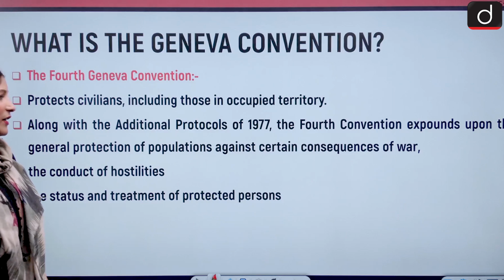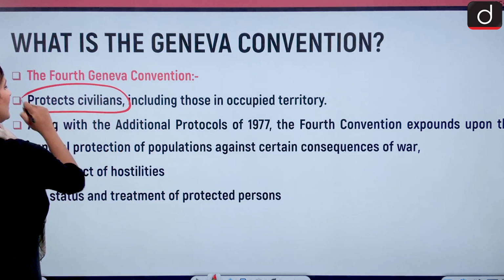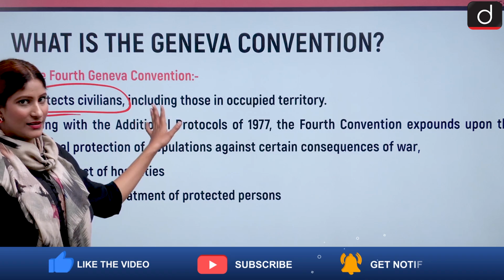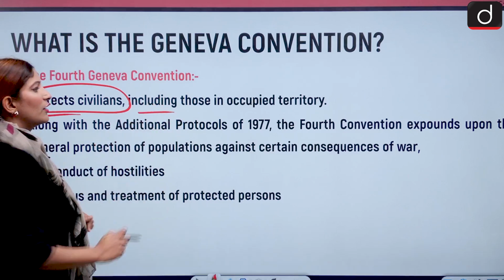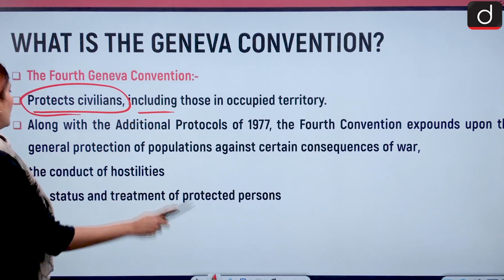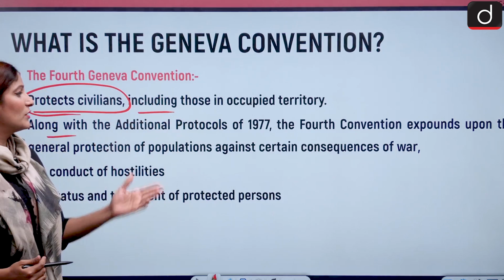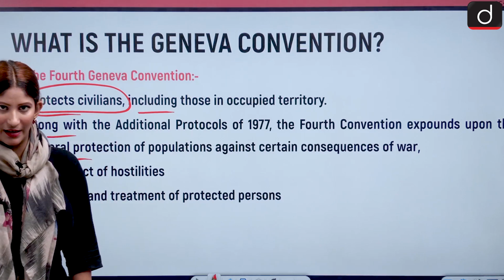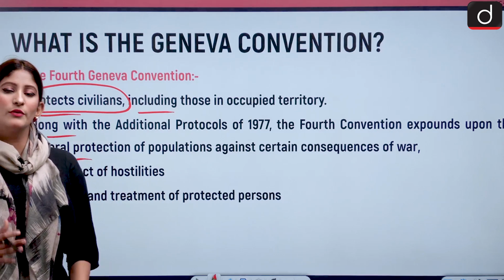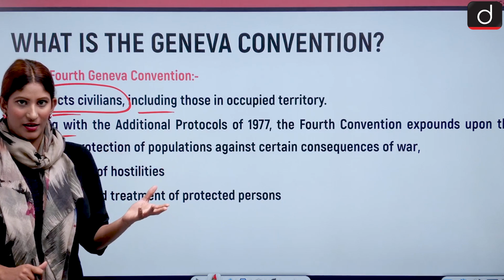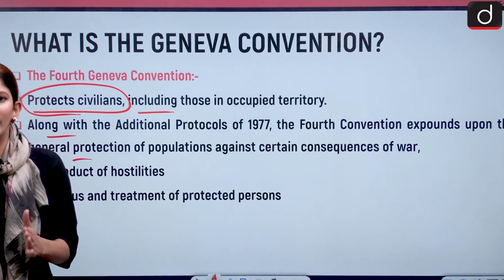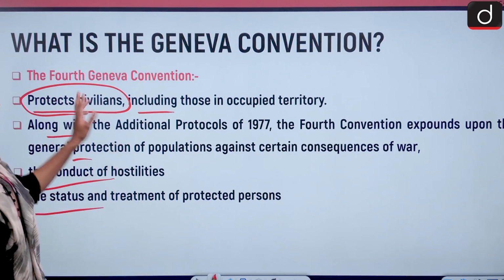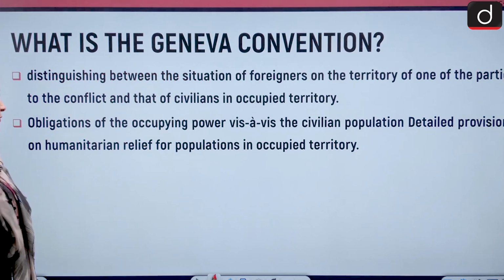And the fourth Geneva Convention protects civilians. In this case, of course, Ukrainian civilians are related to this particular convention, including those in occupied territory. Along with the additional protocols of 1977, the fourth convention expounds upon the general protection of the population, which is failing right now, because although the military establishments were struck when the war started, collateral damage was there. The conduct of hostilities and the status and treatment of protected persons are all dealt with in the protocols along with the fourth convention.